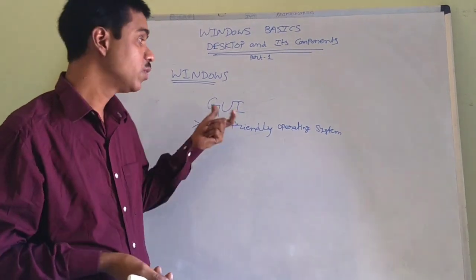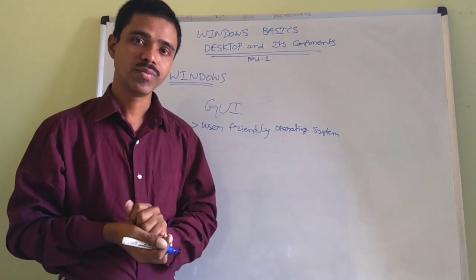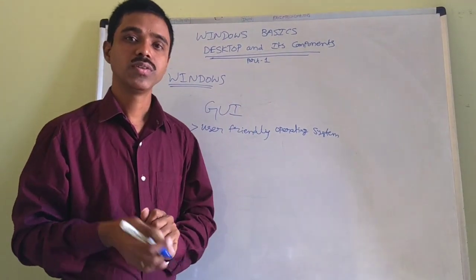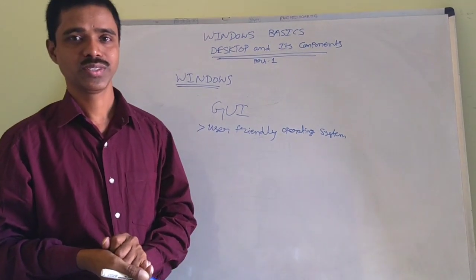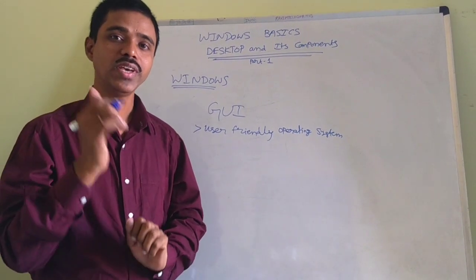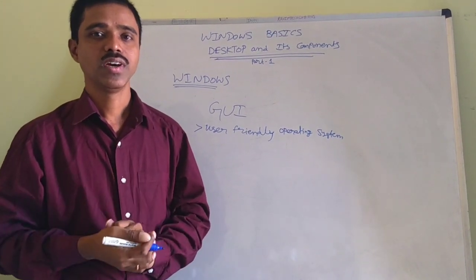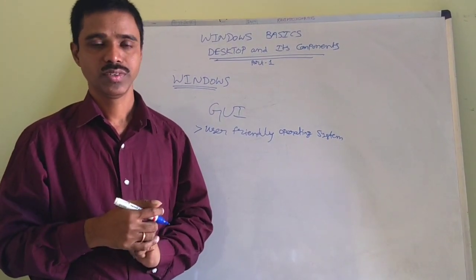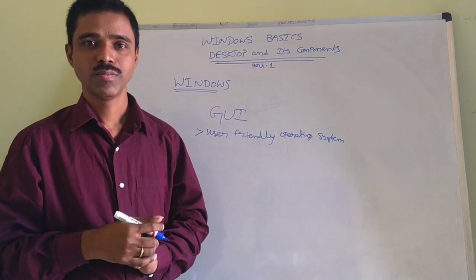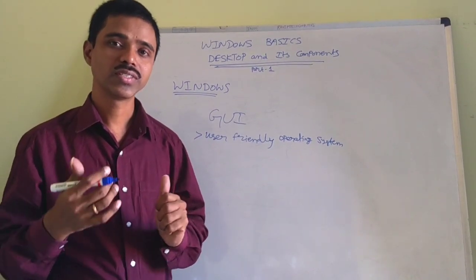In Windows, on the desktop, I will discuss the desktop later. On the desktop we have so many icons. What is the meaning of icon? For example, if you say Hyderabad, Charminar is the icon. By seeing the Charminar, you can guess.